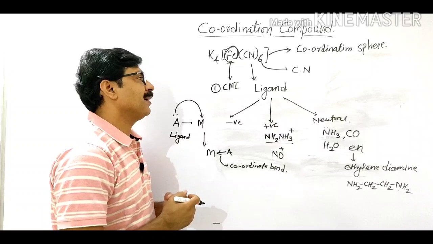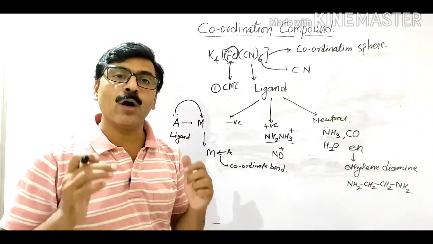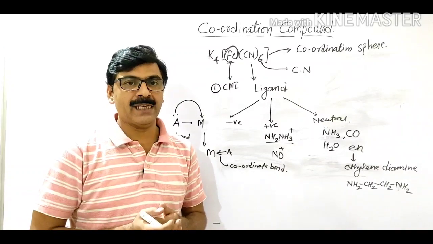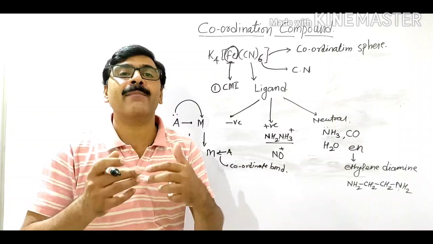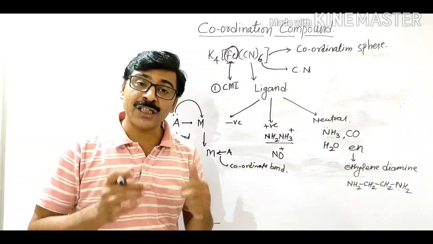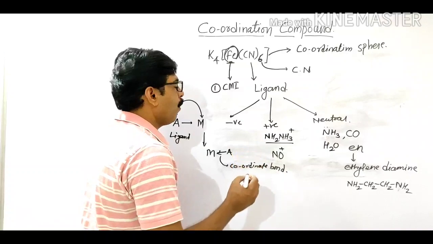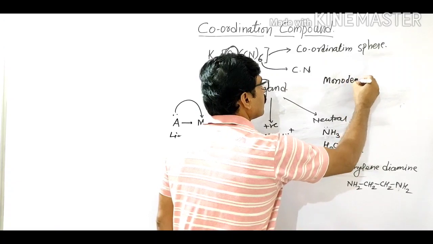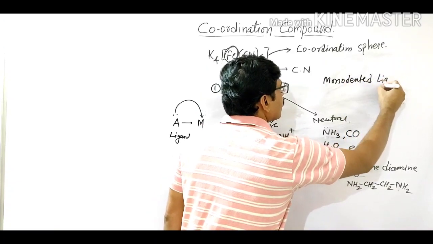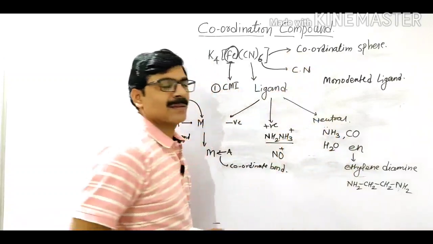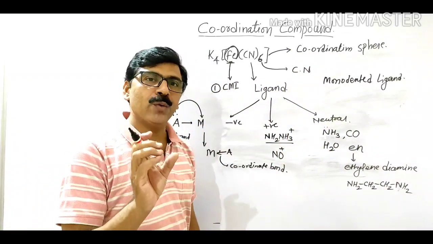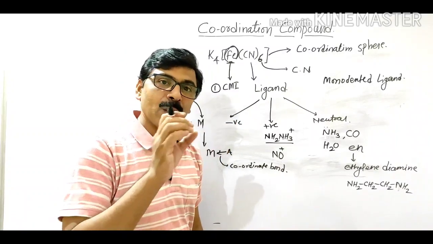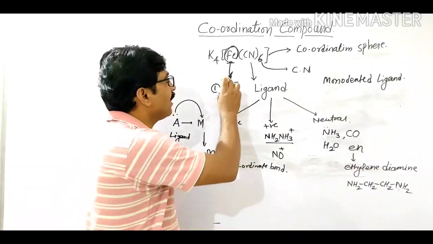When the ion or molecule contains one donor, meaning one lone pair of electrons can be donated, such a ligand is called a monodentate ligand. Meaning in the molecule one atom can donate the lone pair of electrons to the central metal atom.